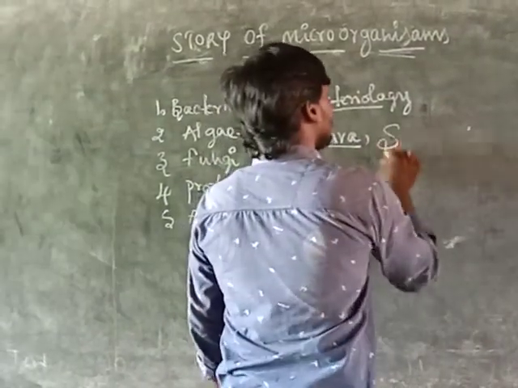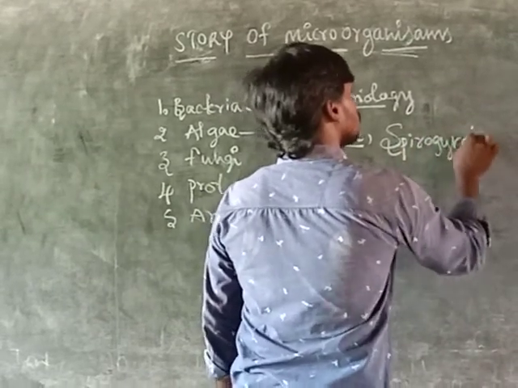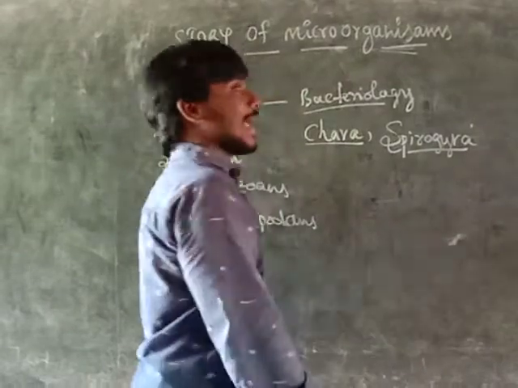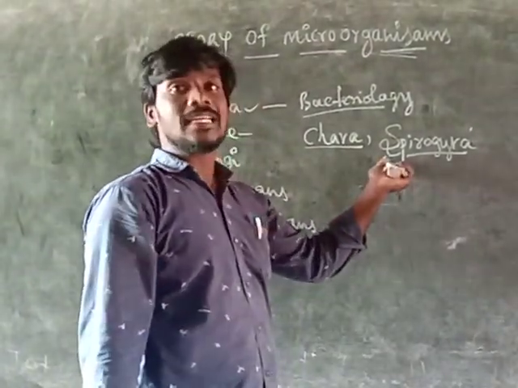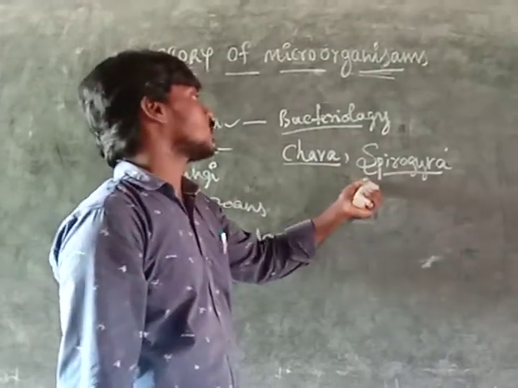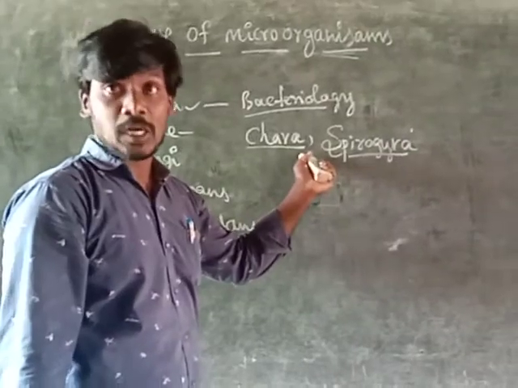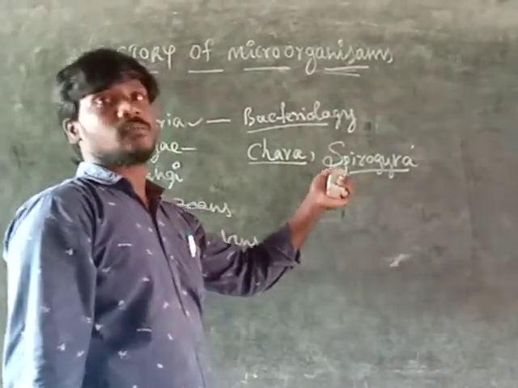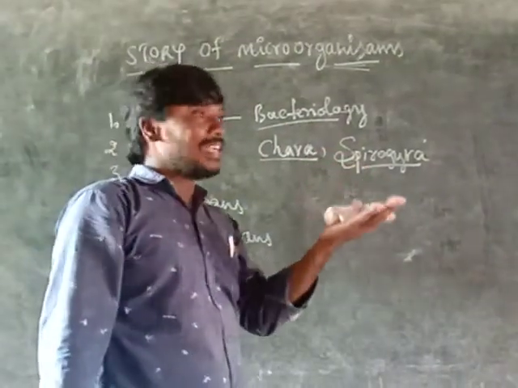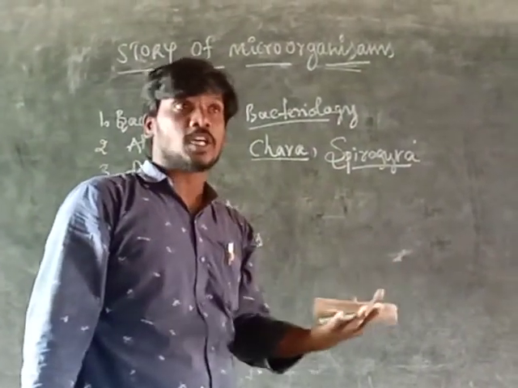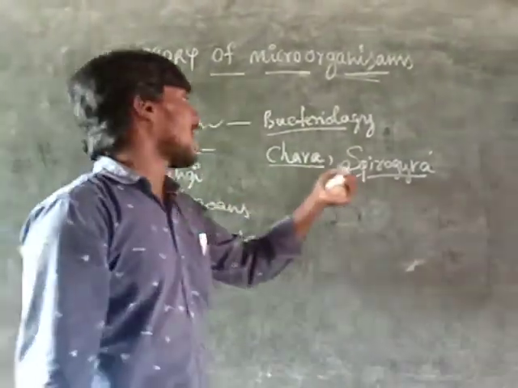And Spirogyra. This is also one of the algae. Chara and Spirogyra seem green in color, and they are microorganisms, animalcules. Algae are observed in a lot of lakes, ponds and sea waters. So that is the identification of algae.